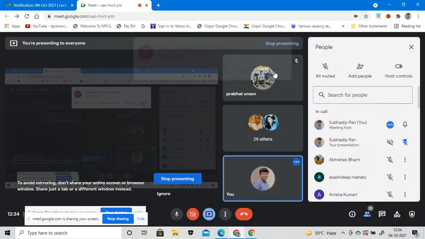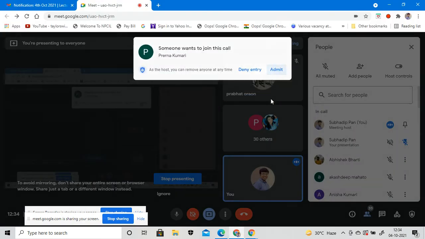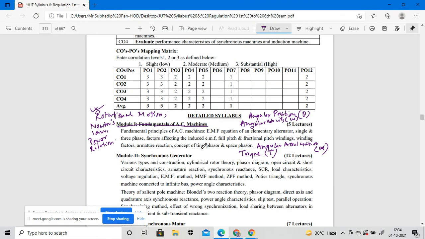I think someone is coming. So these are the things we will understand before starting the principal operation of an AC machine. And a very important, the fourth one, is called the torque, which will be tau. These are the components we need to discuss before starting the chapters.